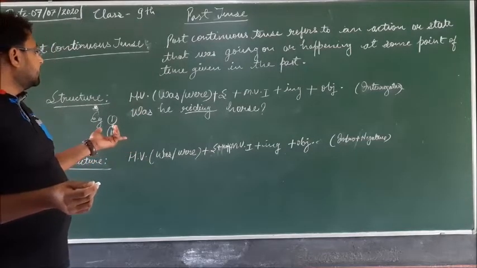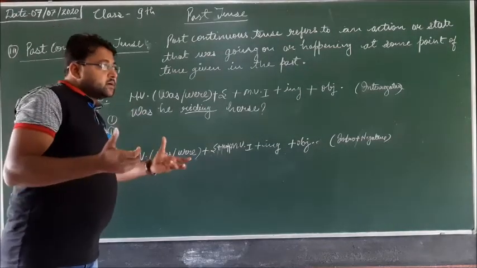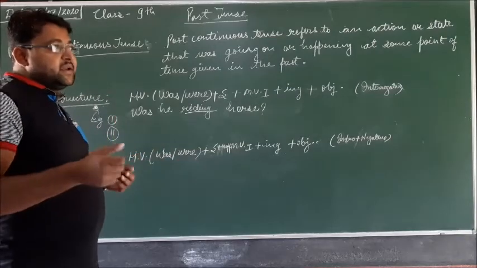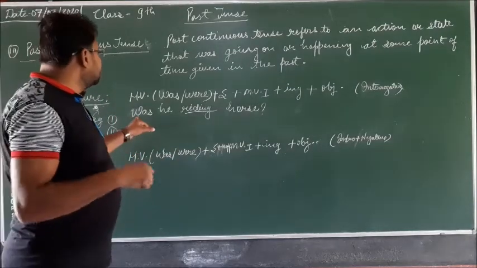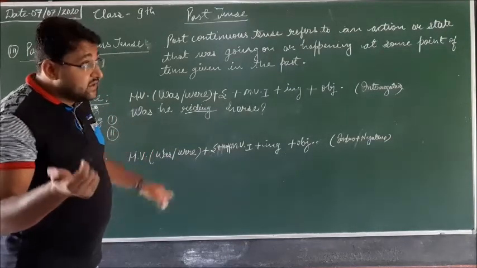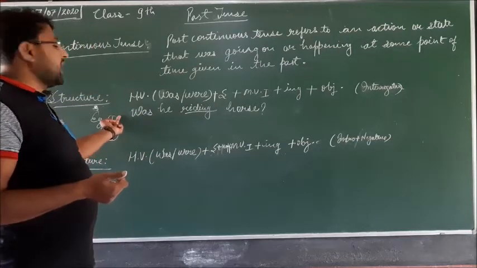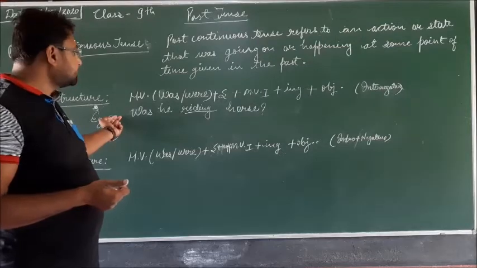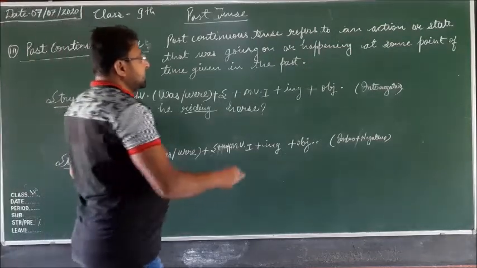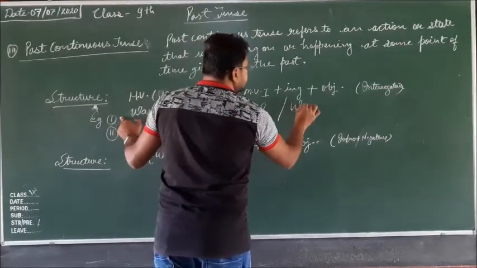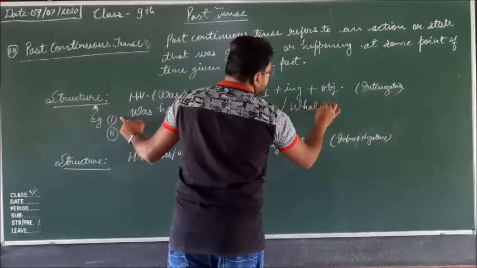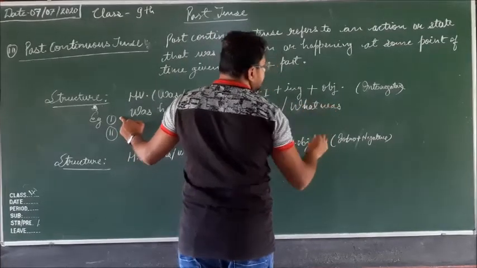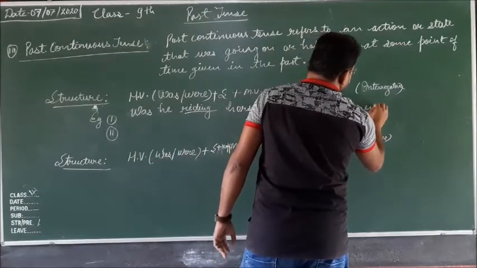And how will you make interrogative applying WH words? So, what was he riding? Before the helping verb we have to apply WH words to make the interrogative with WH words. What was he riding?